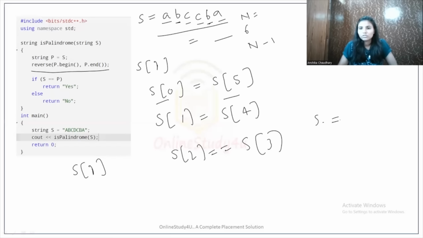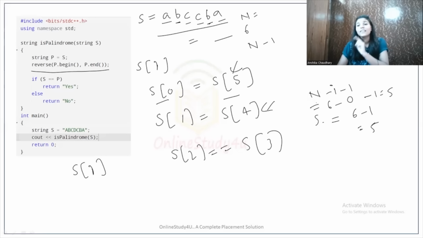Okay. So, we are checking here. So this will be 6 minus 1 only. This will be 5 only. But 5 is this. So what will we do? We will take this thing like this: n minus i minus 1. So what will it be? First of all, n is 6, minus i value, which is 0 at the very first iteration, and then minus 1. So it will be 5. We need to compare the 0th element with the last element.